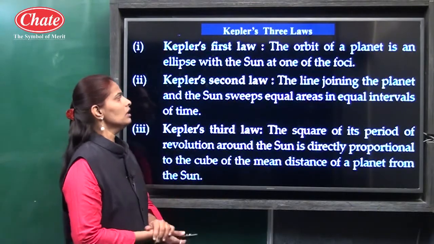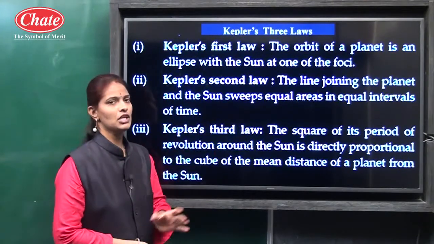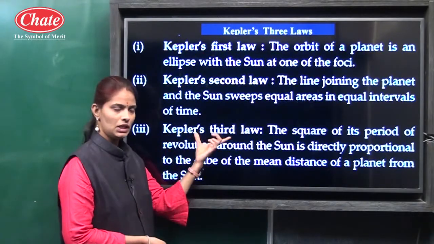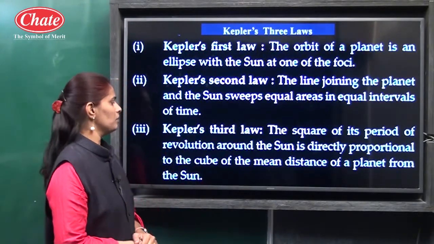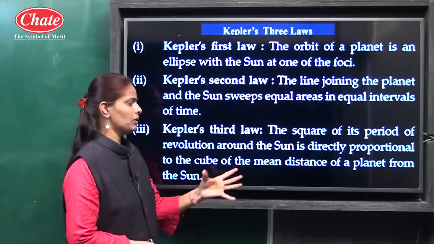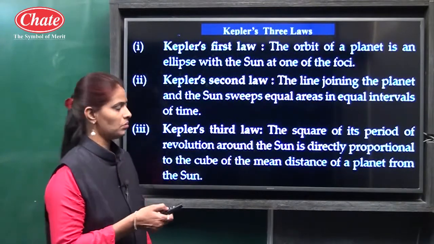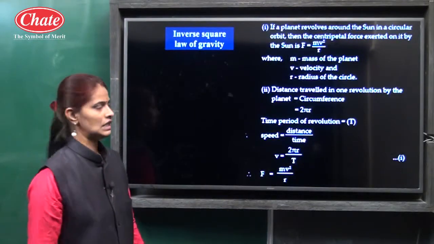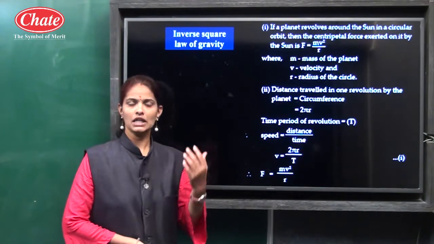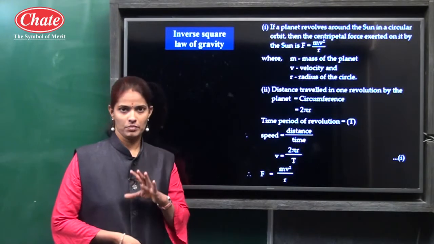Then the second law, Kepler's second law: the line joining the planet and the sun sweeps equal areas in equal intervals of time. And the third law, Kepler's third law: the square of its period of revolution around the sun is directly proportional to the cube of the mean distance of the planet from the sun. So these are the 3 laws for 3 marks, 1 mark for each. Then the next is the inverse square law of gravity. This is another derivation from the chapter gravitation, for 5 marks.